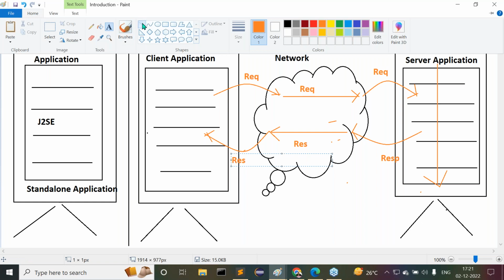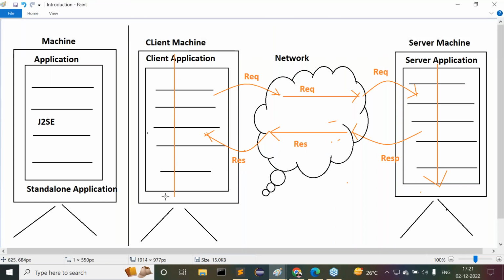One more thing I'm telling you, this request will be submitted to the server. The server is getting some response. When we execute the client side application, only then that request will be submitted to the server. The response will come from the server to the client. Finally, the client is able to get the response, and the client is able to display that response to the respective user. Sir, all of you are getting this point or not?